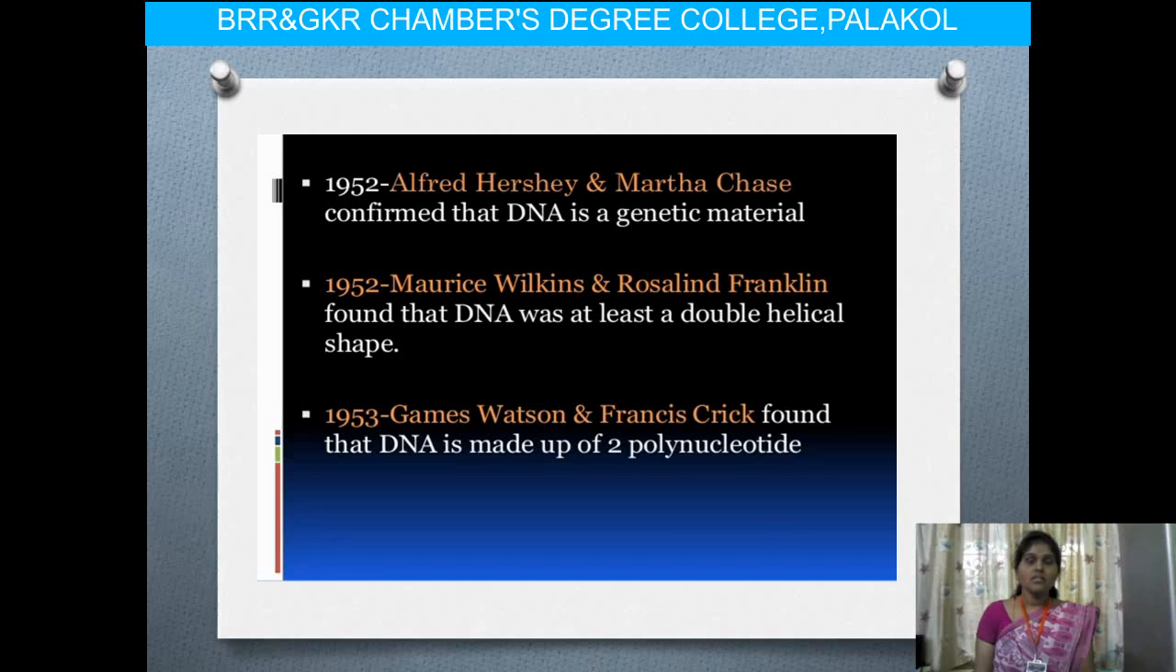The next one. In 1952, Alfred Hershey and Martha Chase confirmed that DNA is the genetic material. We call these the Hershey and Chase experiments on DNA. They looked at how the DNA is transferred and how it gives the transformed characters, and they disproved the Griffith experiment. They carried out some experiments and finally confirmed that DNA is the genetic material.